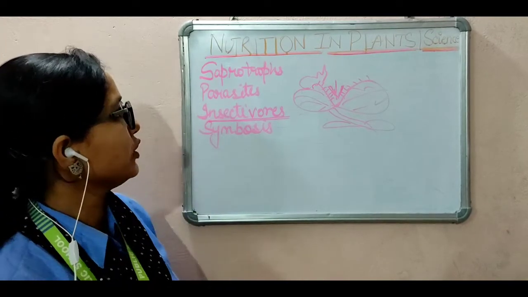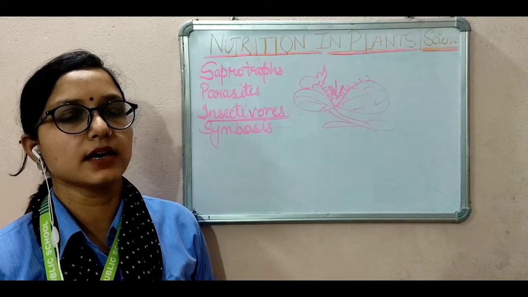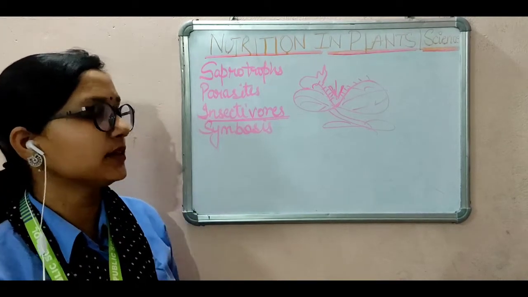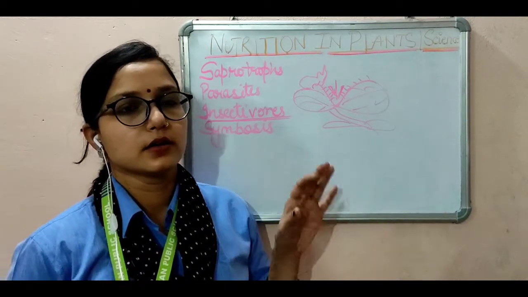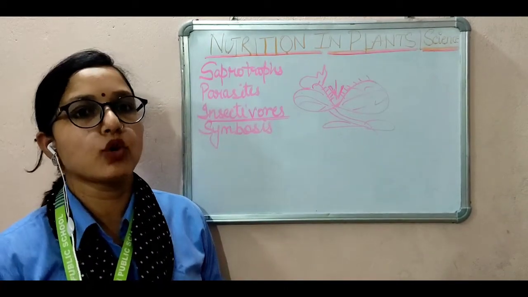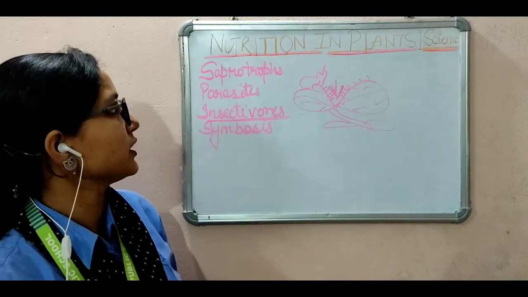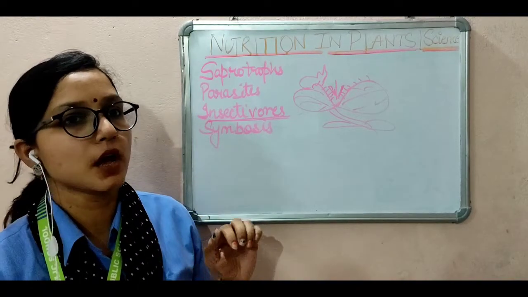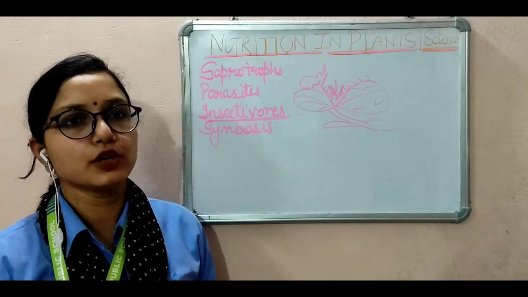Now I will tell you about saprotrophs. These are plants that obtain their food from decayed organic matter. This mode of nutrition is known as saprotrophic nutrition. They suck the juice from the decaying organic matter and get the nutrition.